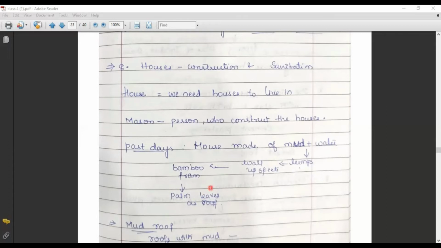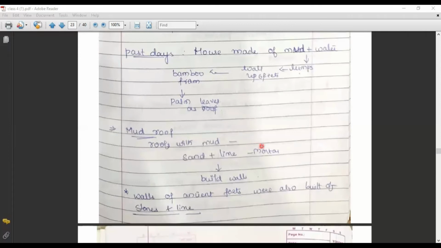So in that way, they are used to construct a house. Then it slowly shifted to the mud roof, the roof with the mud. In that case, how did they prepare that roof? By using sand and lime, they mixed it and constructed the walls. Walls of ancient forts were also built of stones and lime.